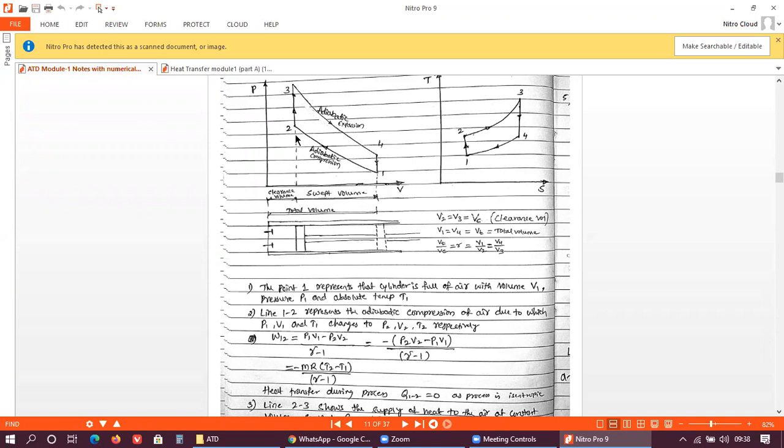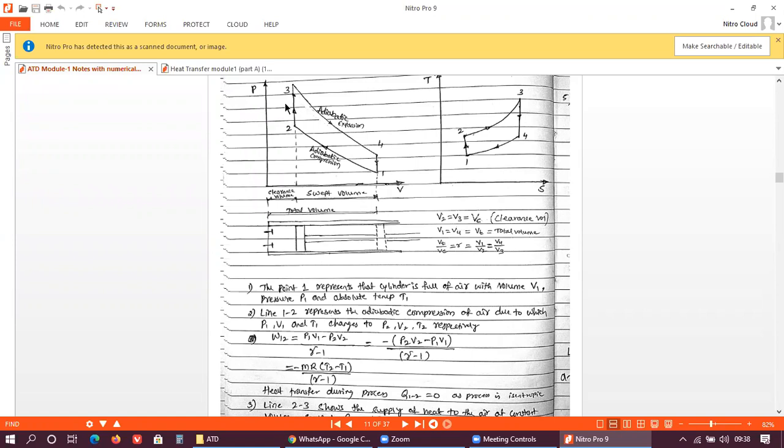Since it is a constant volume process, there is no work done. Only heat addition takes place during this process 2 to 3. ये 2 to 3 process में क्या होता है? Heat addition होता है, right? How is the heat added?